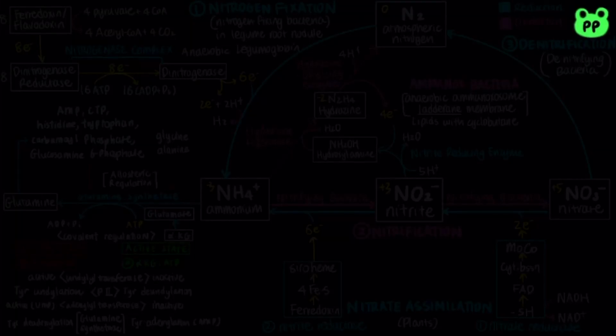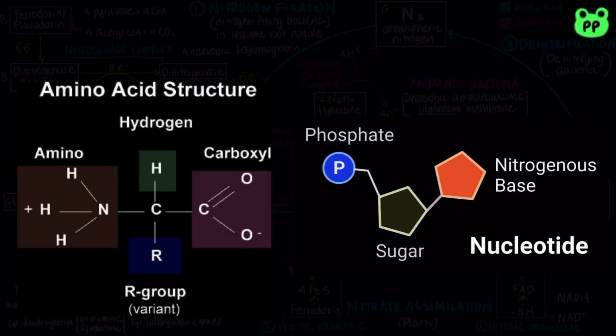The biosynthetic pathways leading to amino acids and nucleotides share a requirement for nitrogen. However, 4/5 of molecular nitrogen exists as atmospheric nitrogen inaccessible to most living organisms. In this video, I'll cover the nitrogen cycle and the regulation of nitrogen metabolism in our body.